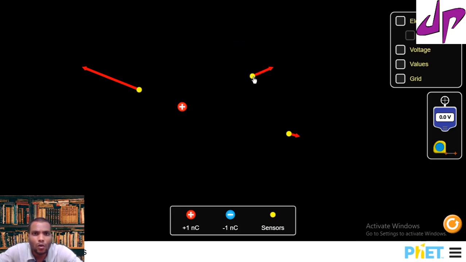Suppose you bring it close to this source charge. According to Coulomb's law, force is inversely proportional to the distance between them, so automatically the force will increase. That is the proof: the length of the arrow mark is increasing. Suppose you move away from the source charge, you see the length of the arrow mark is decreasing.